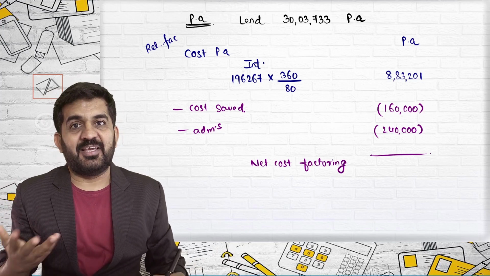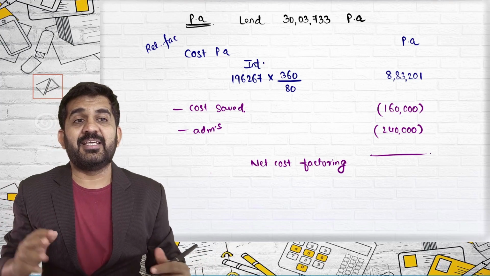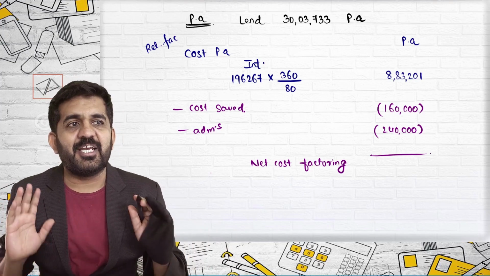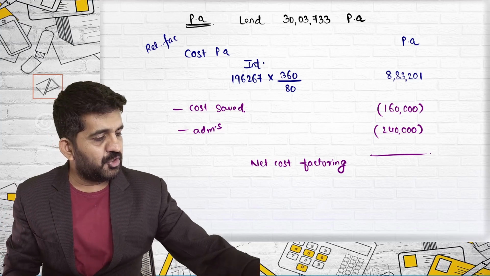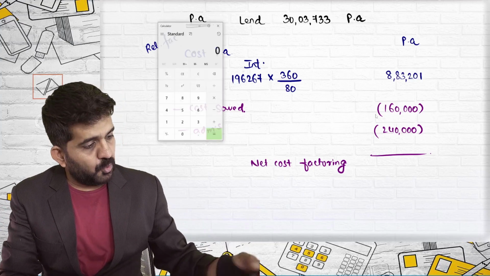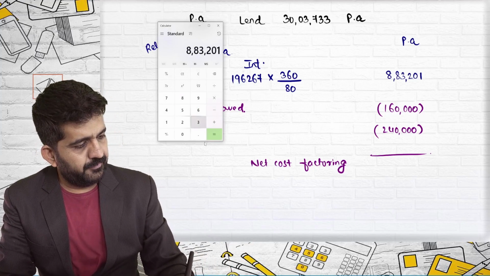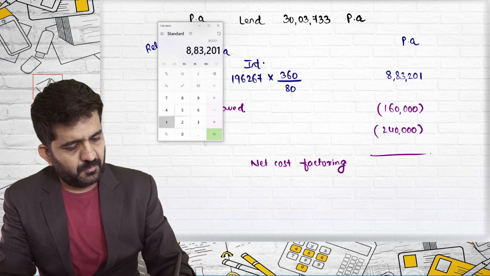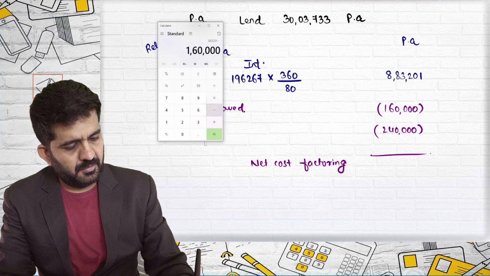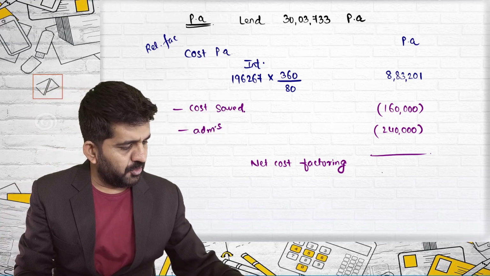Which includes the savings of my bad debt, savings of my administration expenditure, and savings of everything related to debtors, and it charges me commission and interest. So what is my net cost of factor? 8,83,201 minus 1,60,000 minus 2,40,000. It is 483,201.